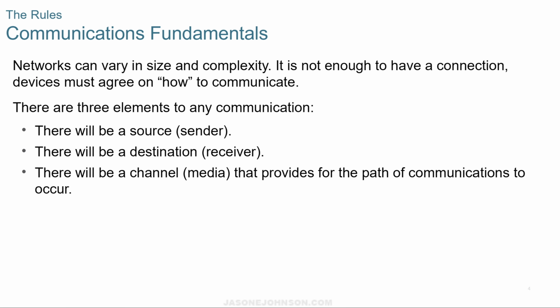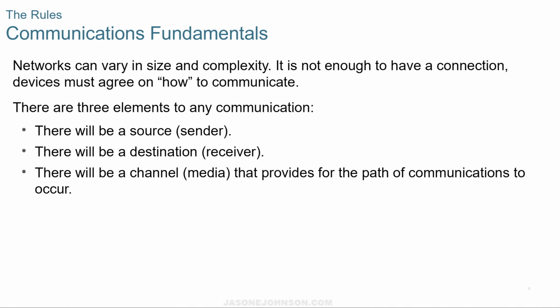So for rules, when we communicate in a network, we have to have a way for two devices to communicate with each other. So very similar to speaking the same language. If two humans were going to communicate together, they need to speak the same language. If one person speaks German and one person speaks English, they may not be able to understand each other.